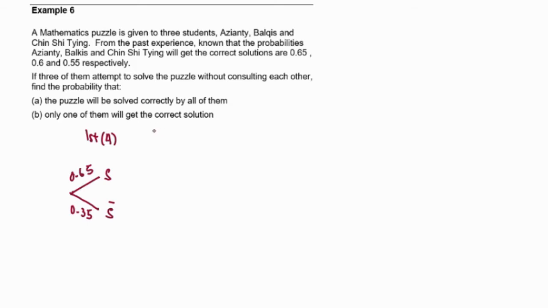Now we proceed to the second phase, which is person B, Balqis. For Balqis, our outcome will be solving or not solving. The probability of solving is 0.6, and not solving is 0.4.